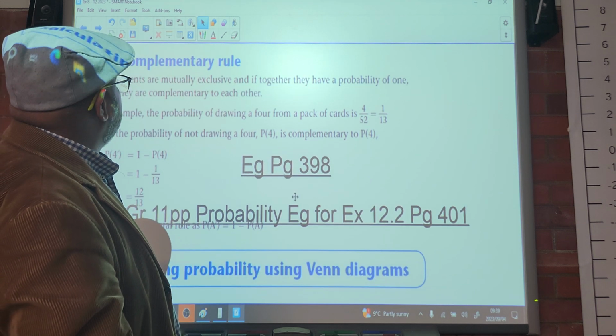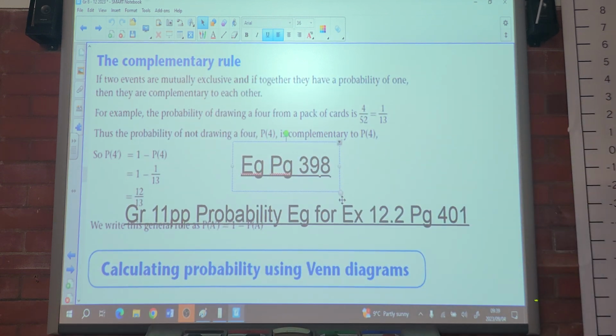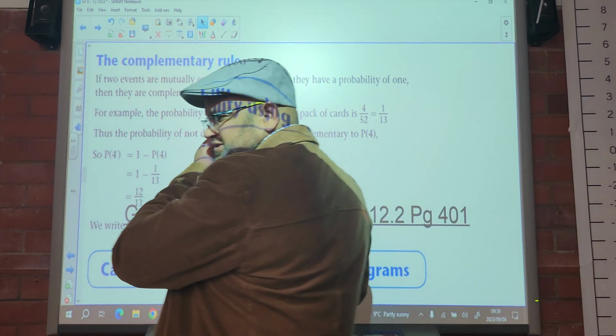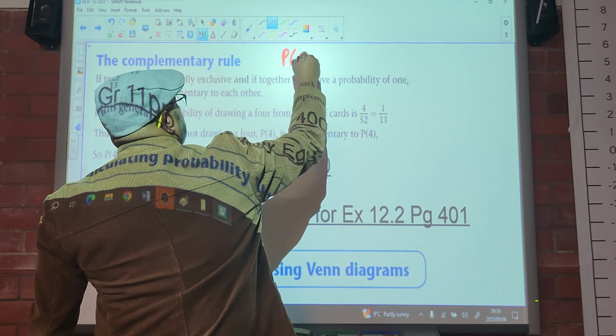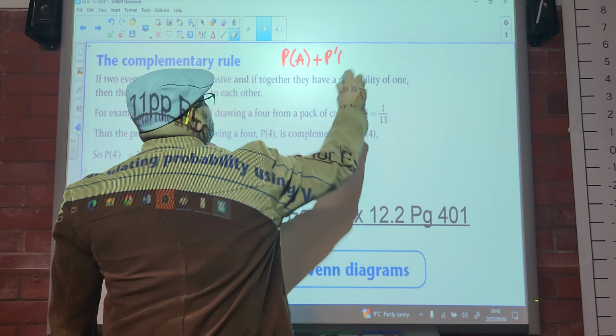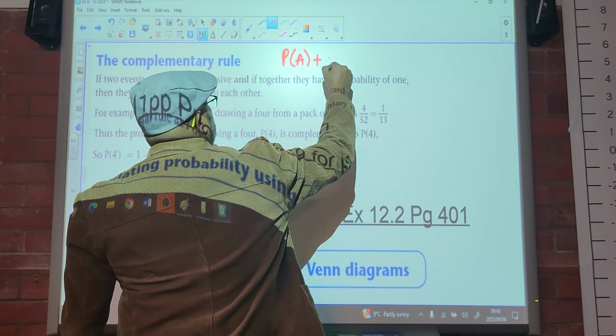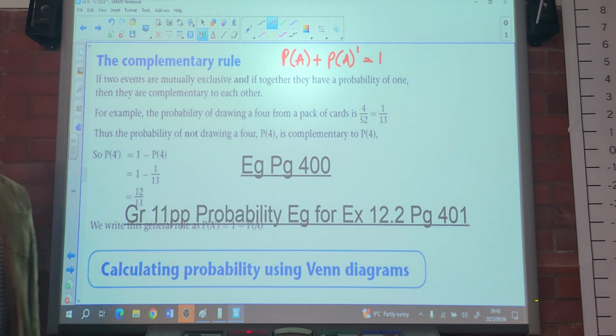So the complementary rule, we spoke about this last year as well. And earlier on we also mentioned that the probability of A plus the probability of not A will always be 1.